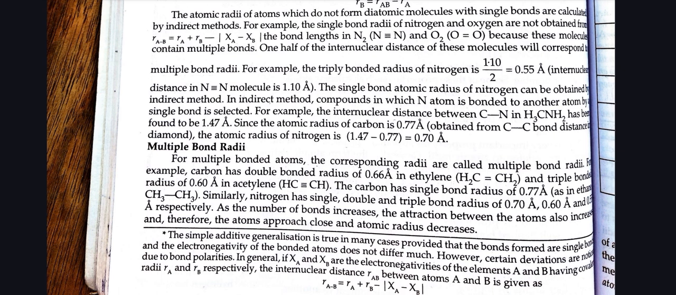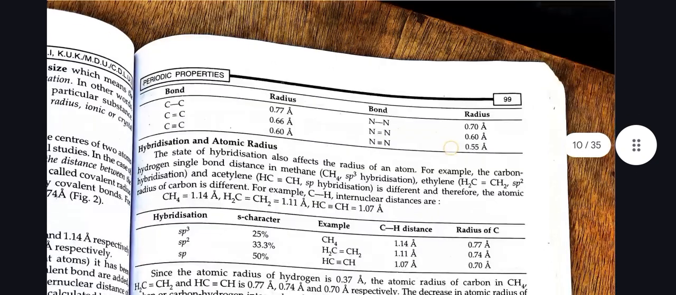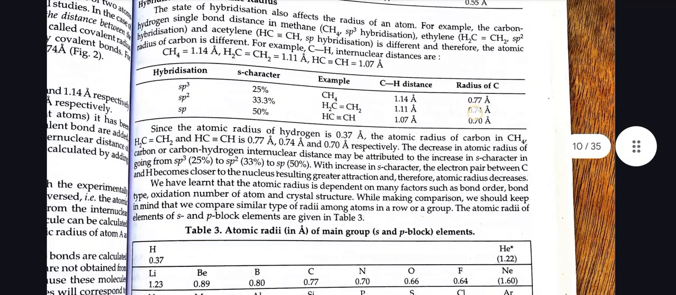Hybridization and atomic radius. The state of hybridization also affects the radius of an atom. For example, the carbon-hydrogen single bond distance in methane CH4, sp3 hybridization, ethylene CH2 double bond CH2, sp2 hybridization, and acetylene CH triple bond CH, sp hybridization, is different, and therefore the atomic radius of carbon is different. For example, the CH internuclear distances are CH4 1.14 angstrom, CH2 double bond CH2 1.11 angstrom, CH triple bond CH 1.07 angstrom.